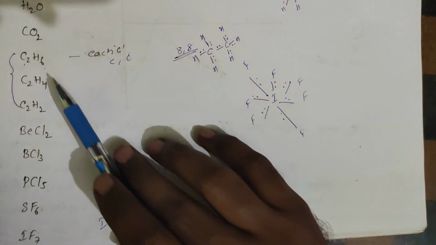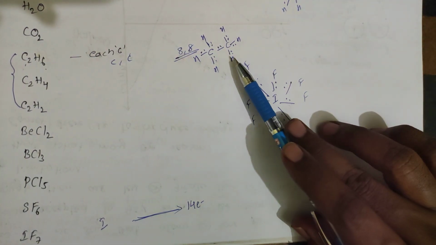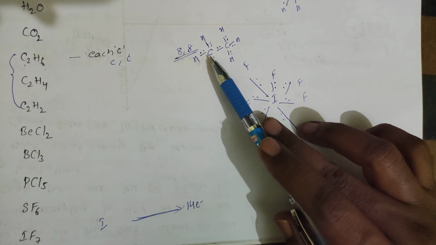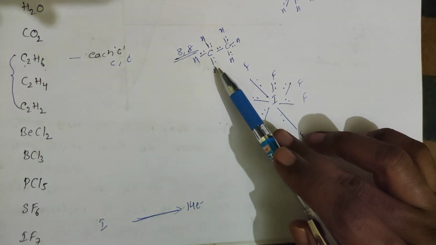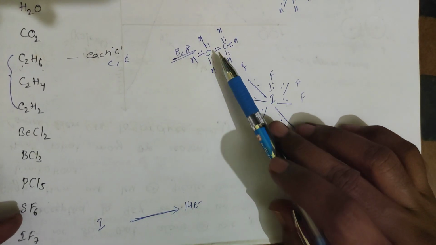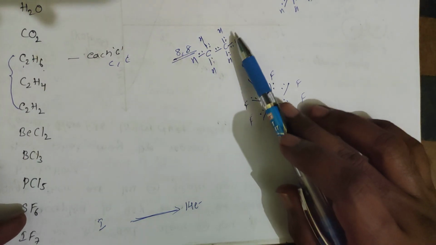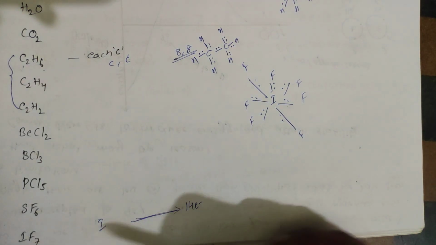In the same way, here C2H6. You will get the molecule like this. For this carbon, it is 8, because carbon has 4 electrons: 1, 2, 3, 4. Hydrogen gives 1, hydrogen gives 1, hydrogen gives 1. And here carbon gives 1. So for this carbon, it is 8, and for this carbon also, it is 8. In the same way, you draw for each and every element.